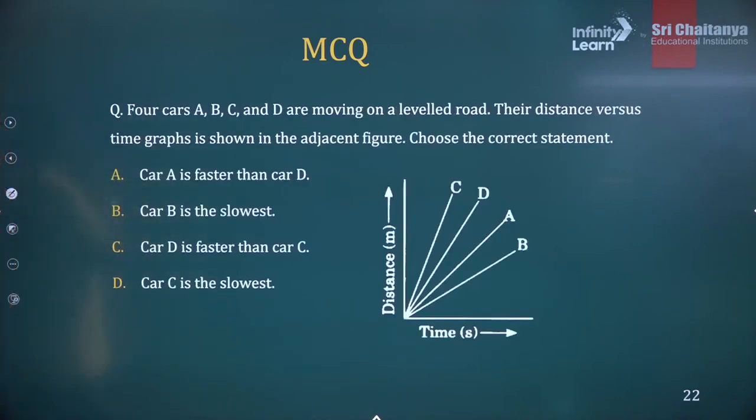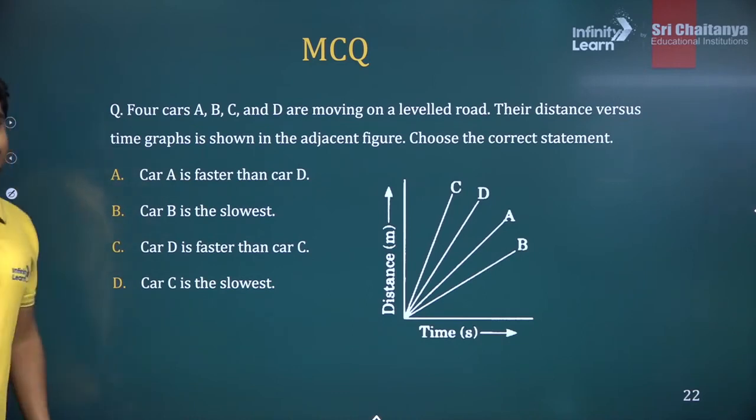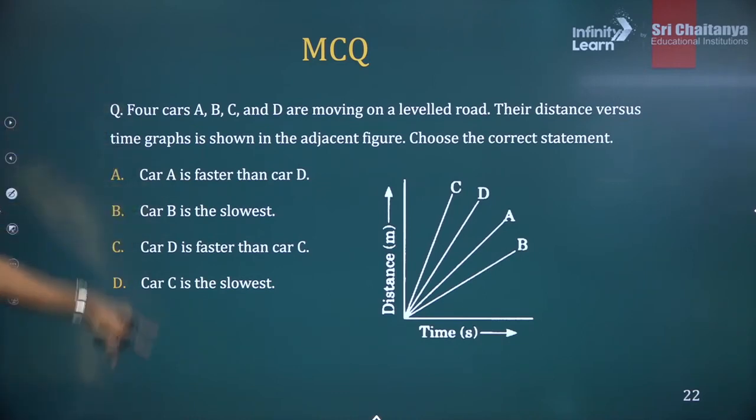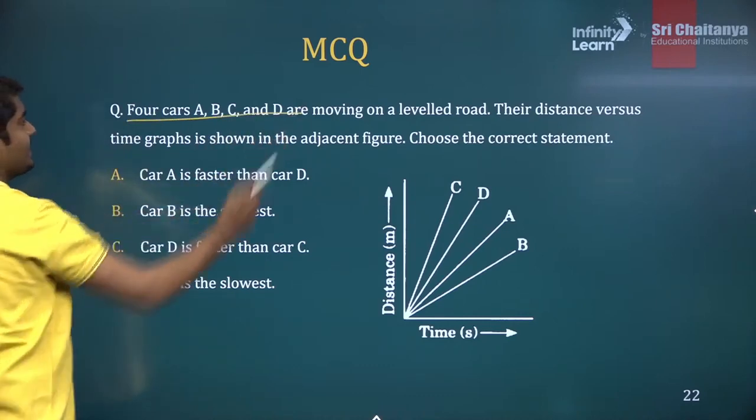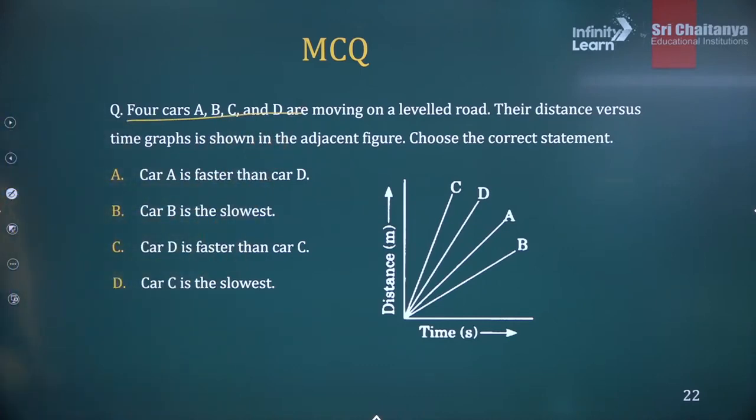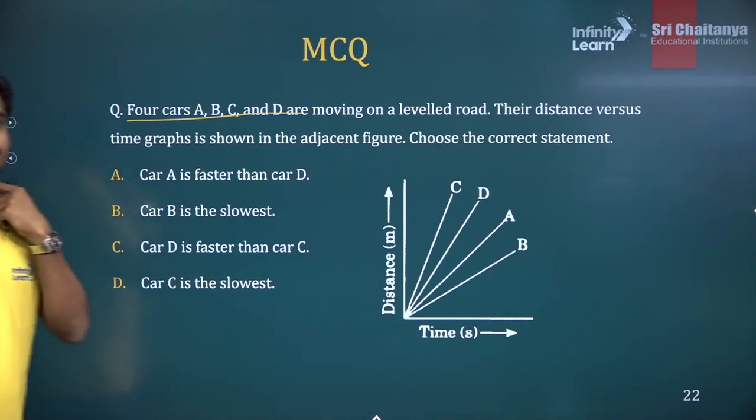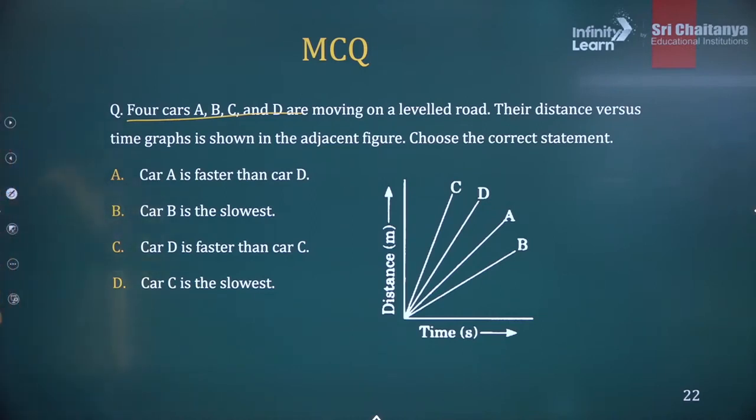Solve this. Choose the correct option from the following. 4 cars A, B, C, D. So what do you observe from here?